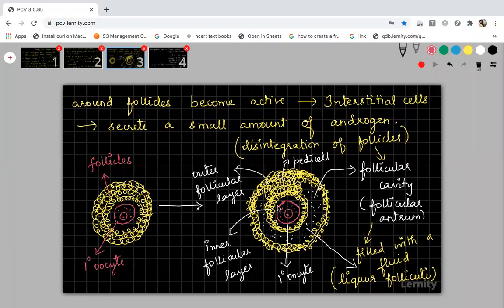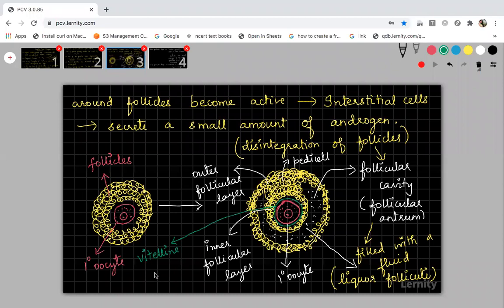Now outside this plasma membrane of the primary oocyte, another membrane formation occurs, and that will be between the primary oocyte and the inner follicular layer. This is the inner follicular layer, and between this plasma membrane and the inner follicular layer, I will draw in a different color. I am drawing in green color. You just see I am drawing one green color layer surrounding the plasma membrane of this oocyte. Between the plasma membrane and the inner follicular layer, a new membrane will arise. This green color membrane is called the vitelline membrane.